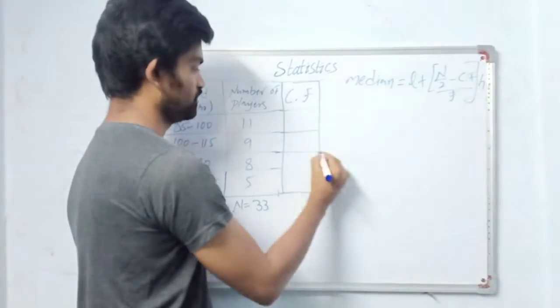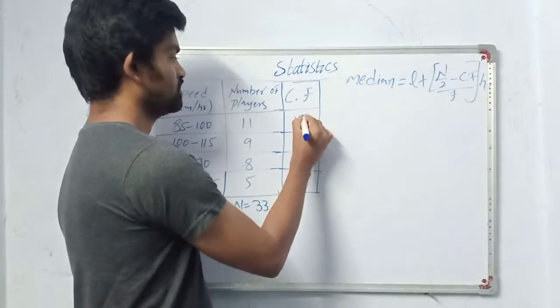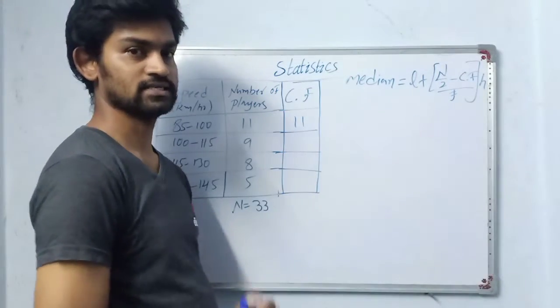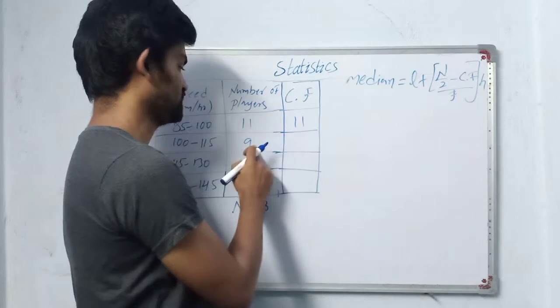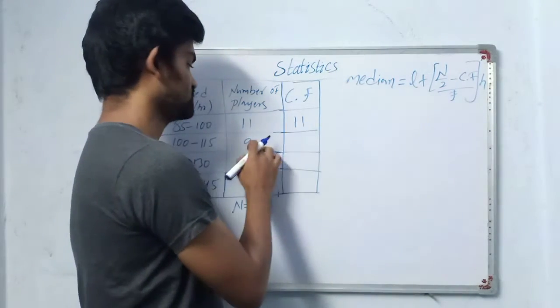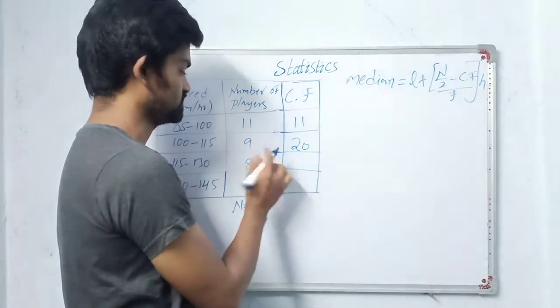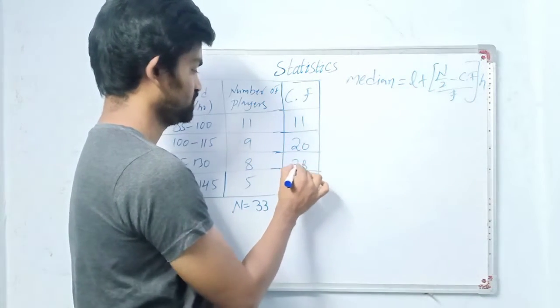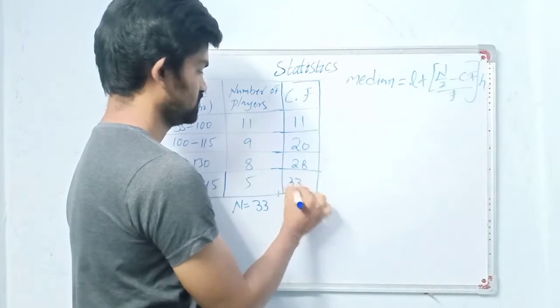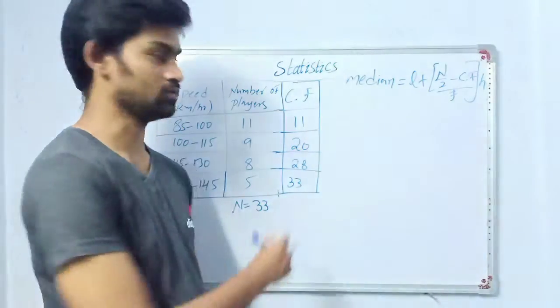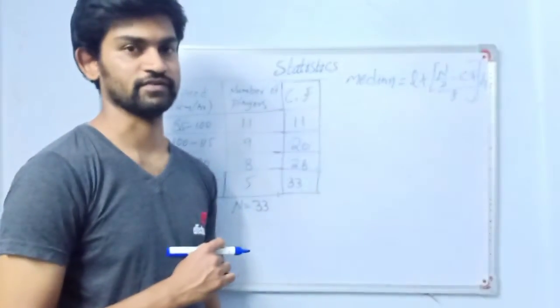To find cumulative frequency, write the first observation as it is, then add the next: 11 plus 9 is 20, 20 plus 8 is 28, 28 plus 5 is 33.